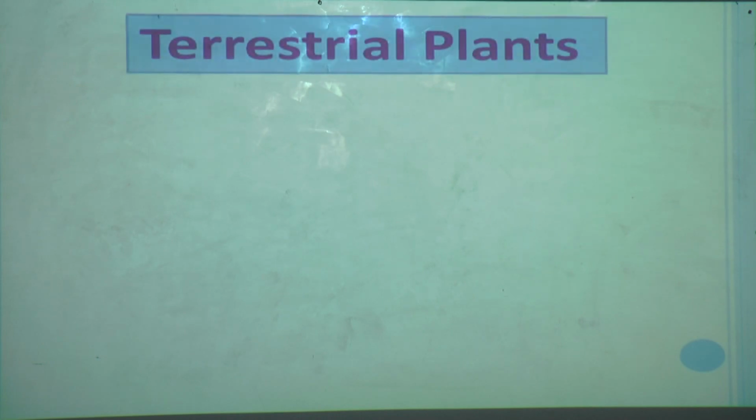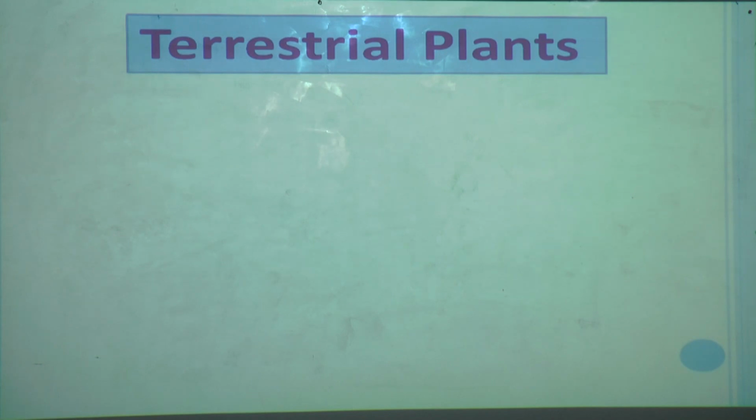In the last 2 episodes we learnt about terrestrial plants. Do you remember what is meant by terrestrial plants? Yes, I want an answer from you students. Yes, terrestrial plants means the plants that grow on land.